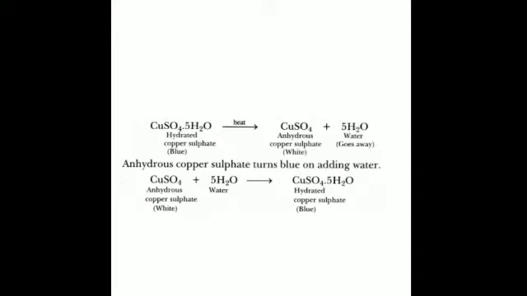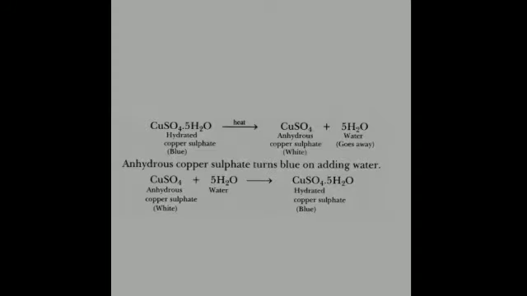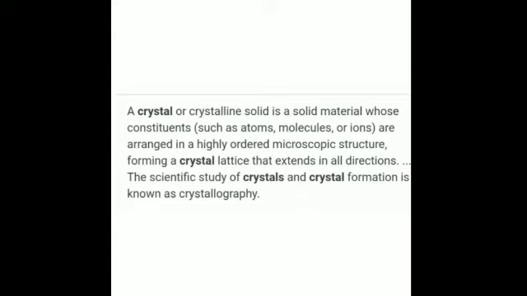So what are crystals? A crystal or a crystalline solid is a homogeneous solid in which the particles, that is atoms, molecules or ions, are arranged in a definite geometrical pattern to form a three-dimensional structure. So it has a highly ordered microscopic structure, and the process by which the crystals of a substance are obtained by cooling its hot saturated solution is called crystallization.